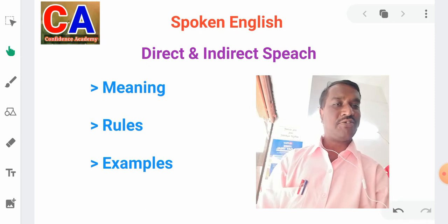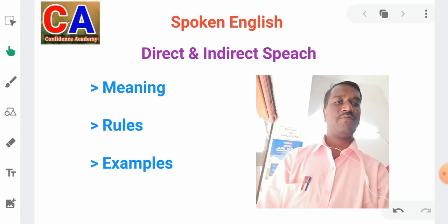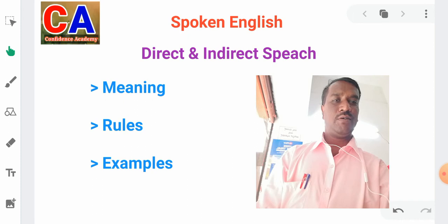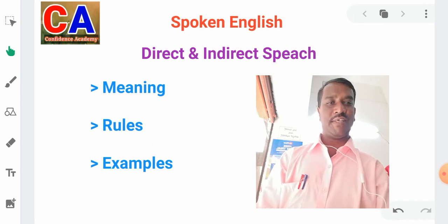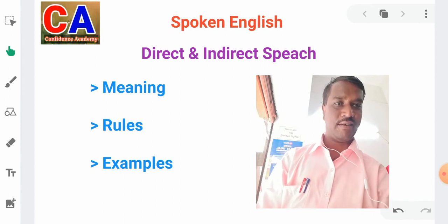Shall I take the admission in a computer? This is a sentence in direct speech to the father. Then indirect speech. Yes, my son, that you may take the admission in a computer. Means what? I asked the permission, then he gave the answer, so that I can take the admission, is called indirect speech.